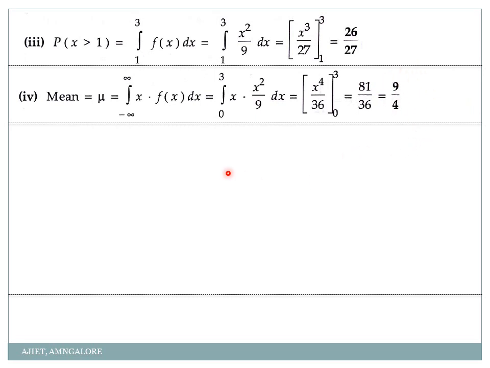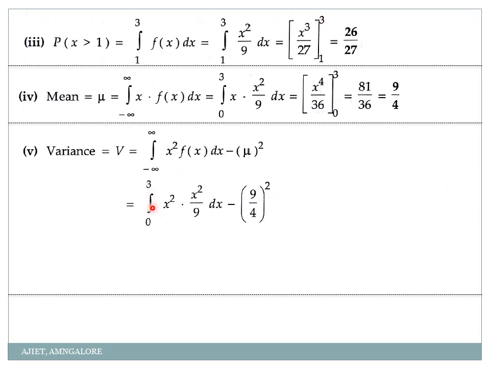Next, what have they asked me? Variance. So how do you calculate variance? Either we have the formula integration from -infinity to infinity x square into f of x dx minus mu square, or that is simply expectation of x square minus expectation of x the whole square. Am I right? See, expectation of x is mu, which we have already calculated, and this is expectation of x square formula. -infinity to infinity x square into f of x dx.